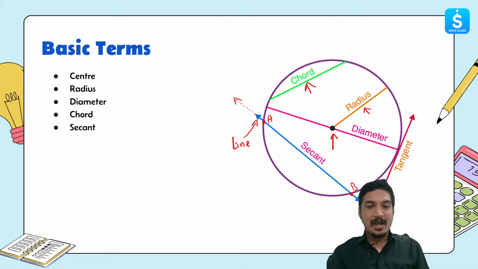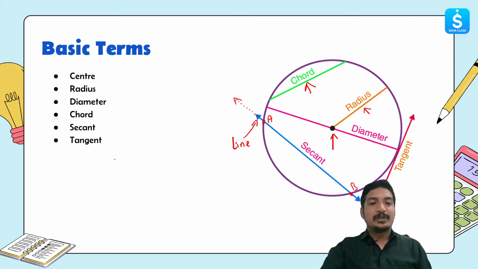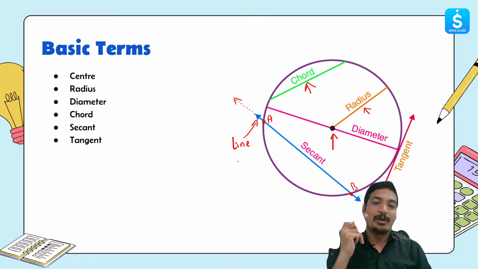Great, wonderful. Now moving ahead, the next term is tangent. Again, the tangent is also a line, but how is it different from a secant? A tangent touches the circle, or intersects the circle, at only one point. Only one point. So this is the major difference between a tangent and a secant. A tangent touches the circle at only one point. A secant touches the circle in two different points.